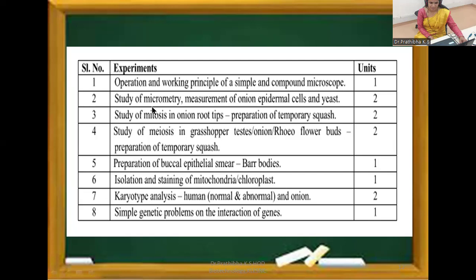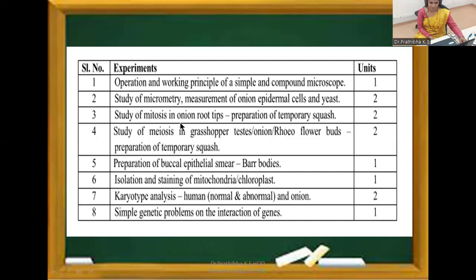Second experiment, study of micrometry, measurement of onion epidermal cells and yeast. Experiment number 3, study of mitosis in onion root tips, then preparation of temporary squash. Fourth experiment, study of meiosis in grasshopper testes, onion, Rhoeo flower buds, and preparation of temporary squash.